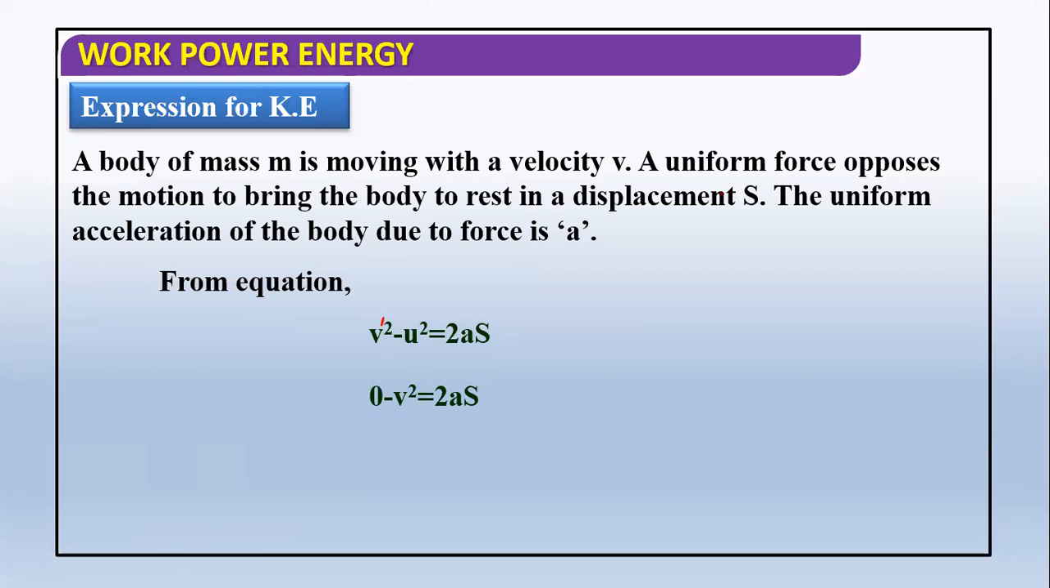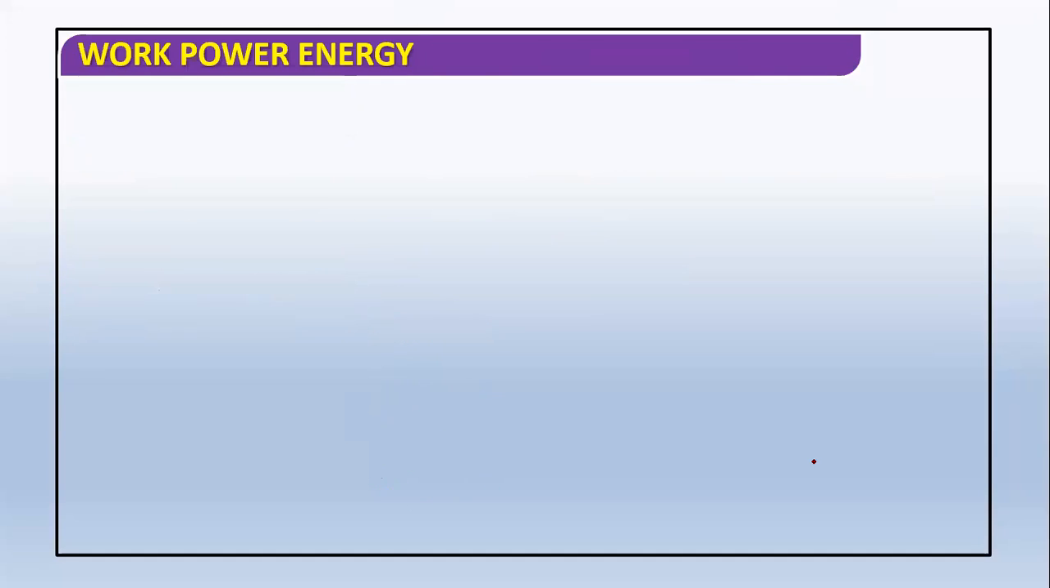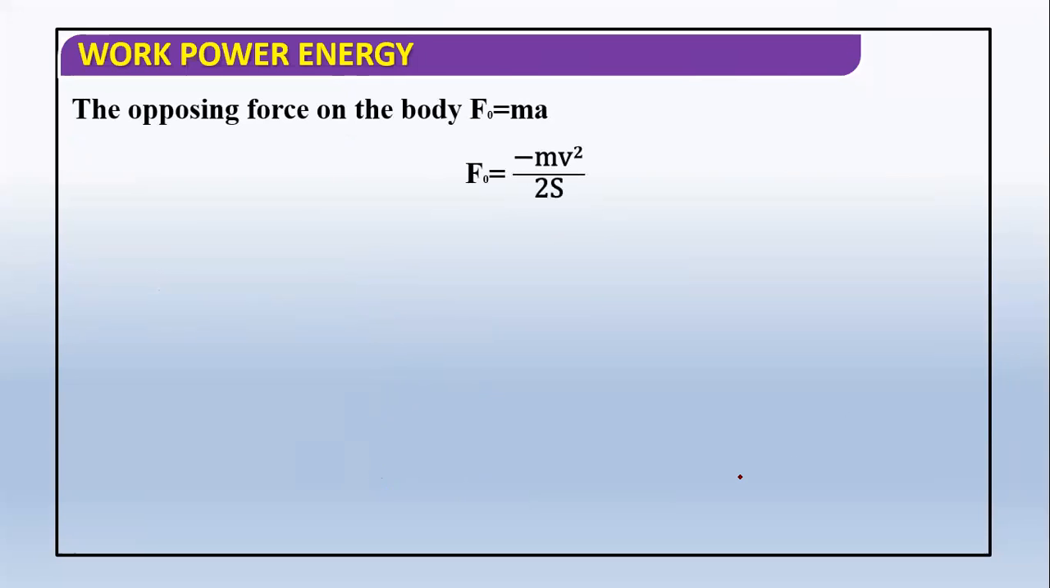So if the object stops, it will deliver all of the energy possessed by it as work. That is what we are going to find. Final velocity is 0. So the acceleration which we are getting is minus v square by 2s. The acceleration into mass is the force, the opposing force. The opposing force which we are getting is F naught equals minus m v square by 2s.